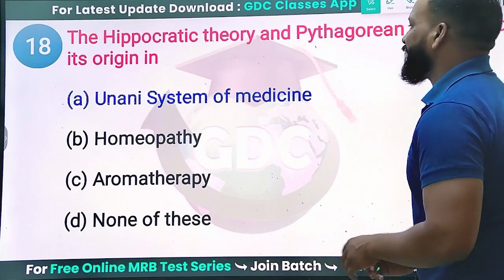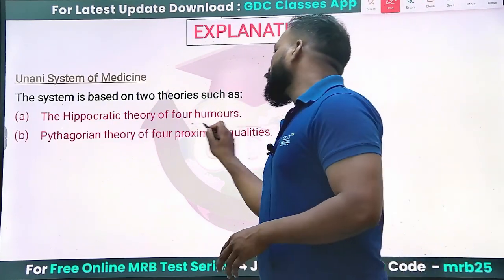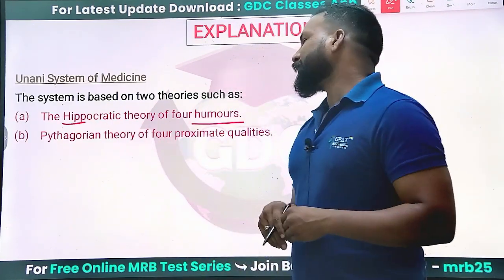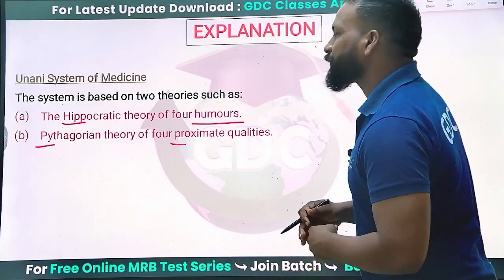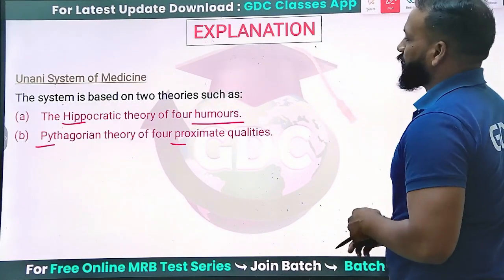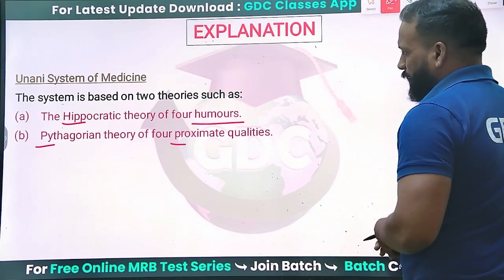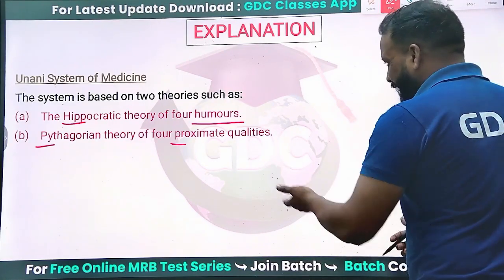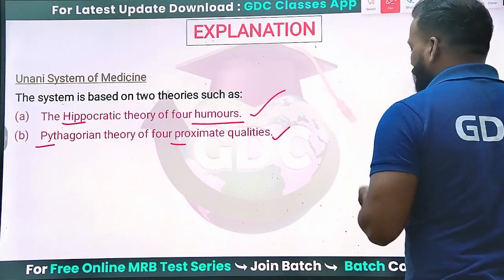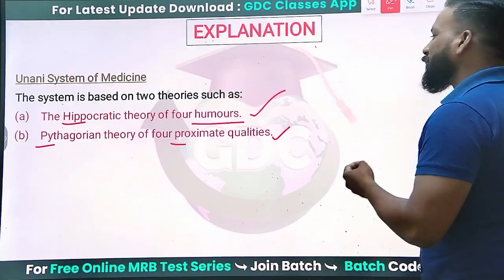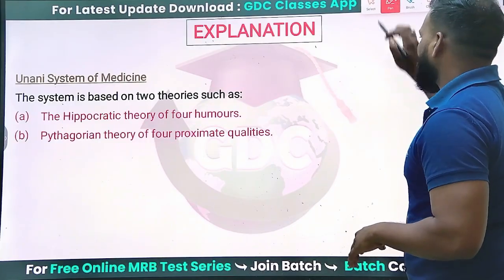The Hippocratic theory is based on four humors, and the Pythagorean theory on proximate qualities. The four humors of the body are blood, phlegm, yellow bile and black bile. And the four proximate qualities are hot, cold, wet and dry. Based on these theories, the Unani system works.